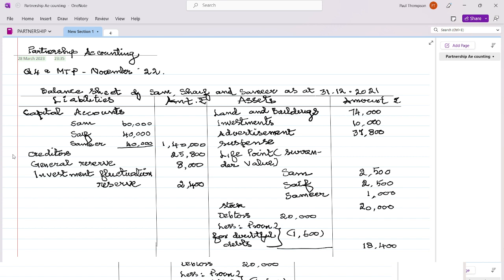In case of partnership, when there is an admission or death or retirement, what happens, this advertisement expenses, in case any new partner comes inside, he will not bear this expense because whatever happens from the date of admission, he is responsible. So any expense before that should have already been written off.